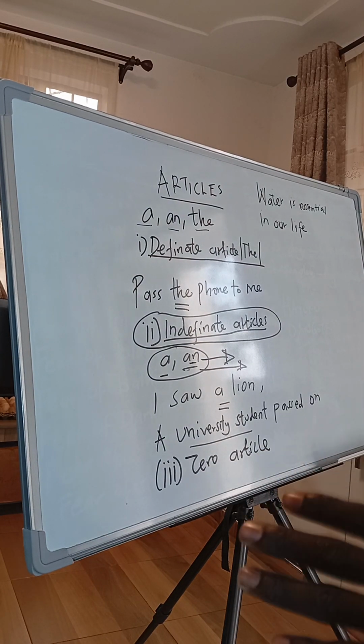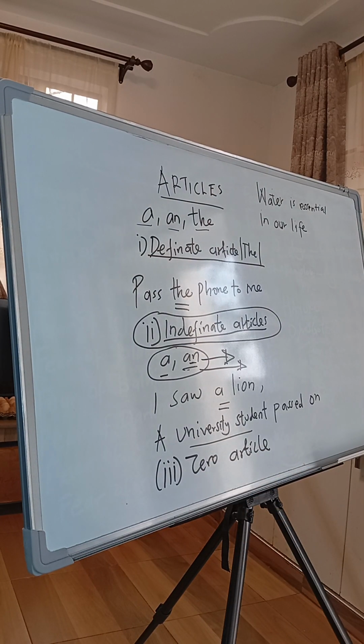We haven't used any article. We have not used the, we have not used a and an. There is no way you can use those articles before the word water, because it is a general noun, and it's very wrong if you say a water.